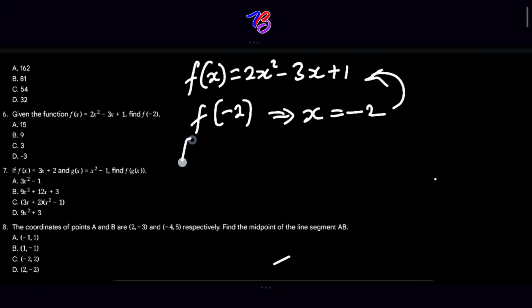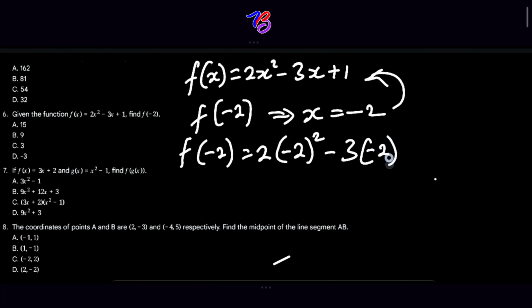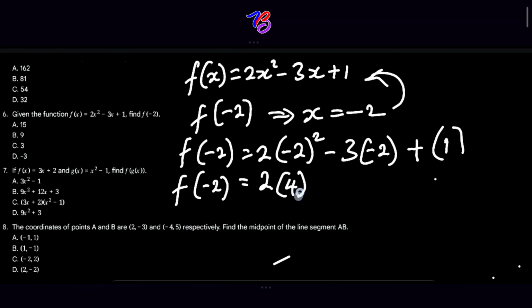We substitute that in, so that f of minus 2 is equal to 2 open bracket minus 2 squared, minus 3 open bracket minus 2, plus 1. So that we have f of minus 2 is equal to 2 into 4, minus into minus 6, plus 1.